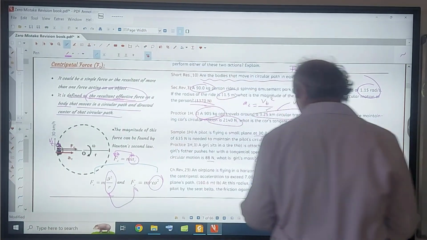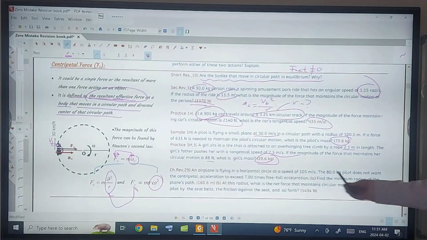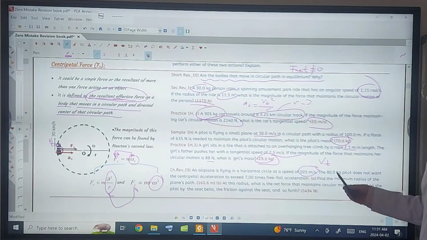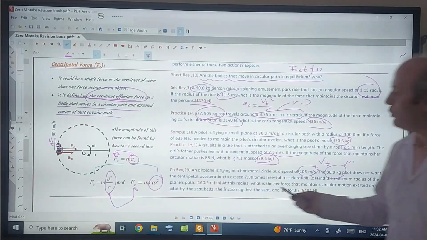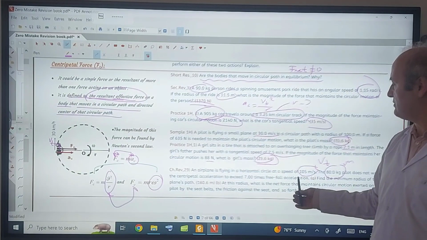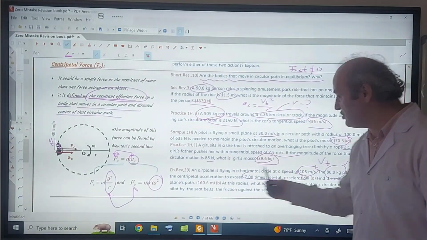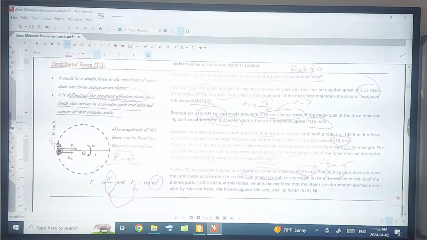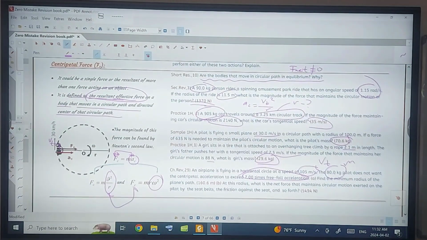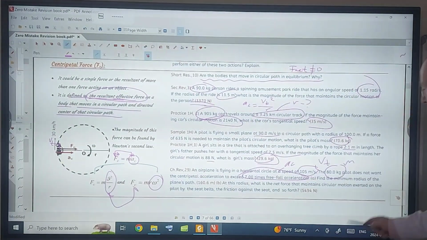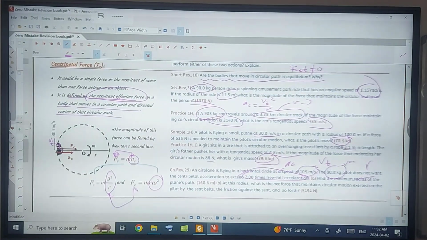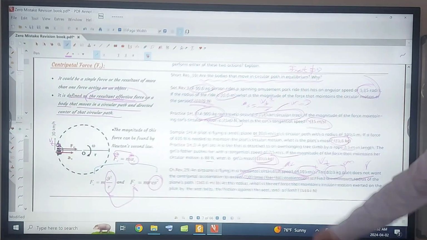The last one is an airplane flying in a horizontal circle, tangential speed is given, mass is given. This pilot does not want centripetal acceleration to exceed 7 times free-fall acceleration. Remember, this means centripetal acceleration is going to be a maximum of 7 times 9.81. And it's defining Ac. Ac is given. Find R. By which equation?